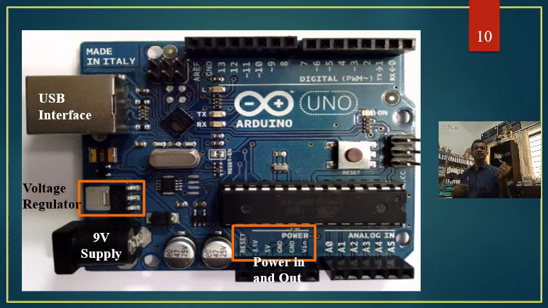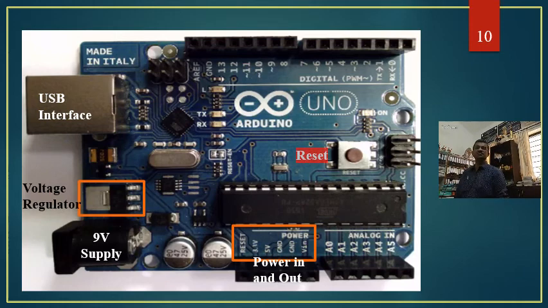Vin pin is basically to supply power to the Arduino. Whenever the power supplied is not sufficient, we can also supply the power through this particular pin. Although the power that is required for the operation is taken from this USB interface or 9-volt supply, still there is an additional provision made over here to supply the power.